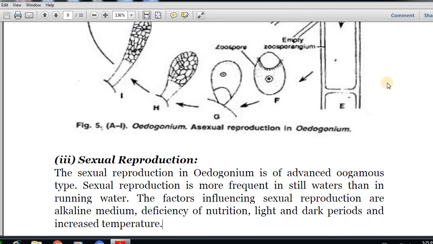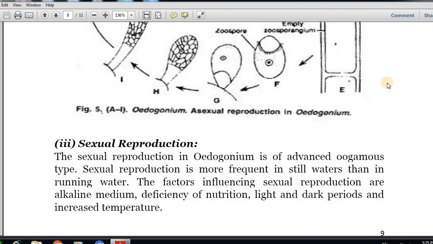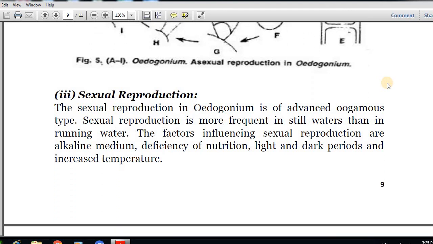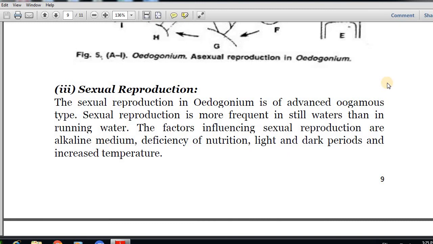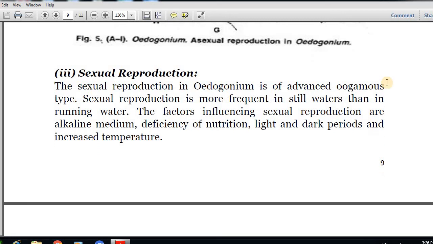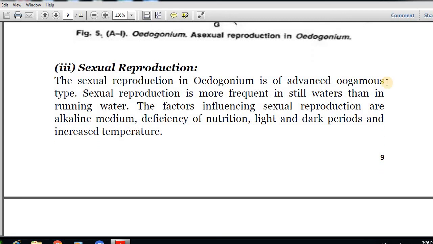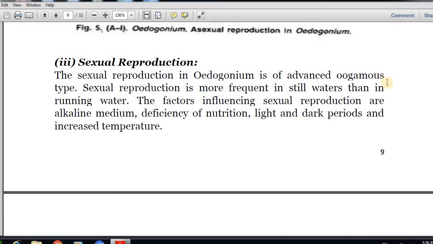Now, the third mode of reproduction, which is very important, is sexual reproduction. The sexual reproduction in Oedogonium is of advanced oogamous type. Sexual reproduction is more frequent, mostly found, in stagnant water than in running water. The factors influencing sexual reproduction are alkaline medium, deficiency of nutrition, light and dark periods, and increased temperature.